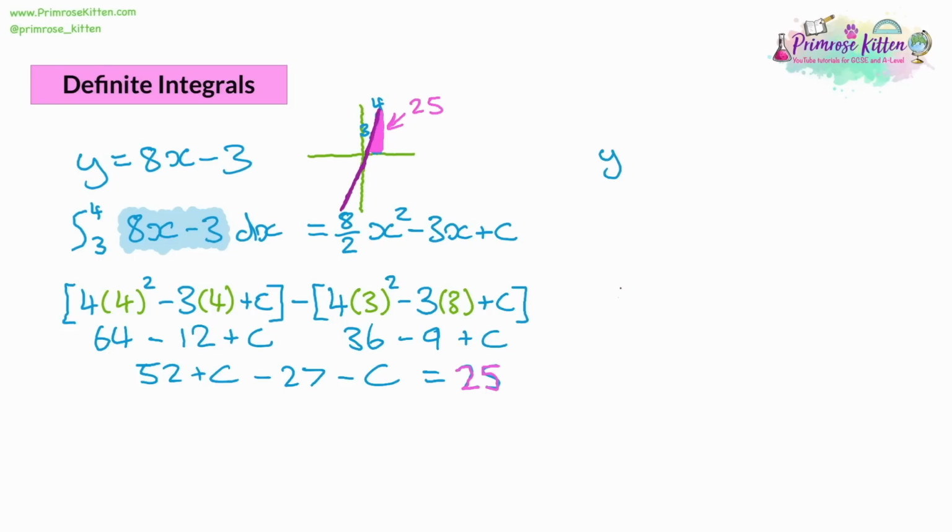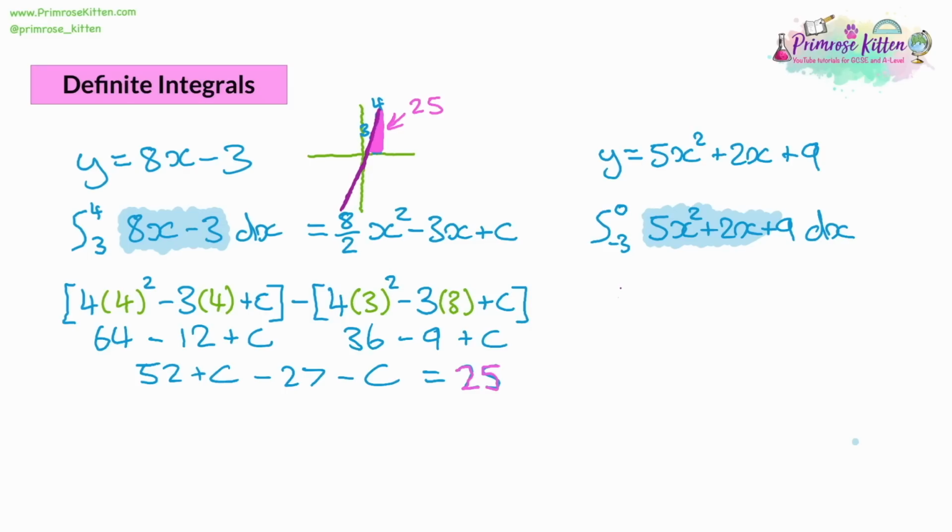So we're going to have y equals 5x squared plus 2x plus 9. And so when we integrate this, we want to get the area between 0 and -3. So let's write the integration notation. And we can see the equation of our line in the middle of that. So the first thing to do is going to be to actually integrate. So with the x squared, that will become x cubed, meaning that the coefficient 5 will be divided by 3. Then the next x will become x squared. So the coefficient 2 will be divided by the 2. Then move on to the next term, the 9, so that'll go up to 9x. And we'll have the plus c at the end.